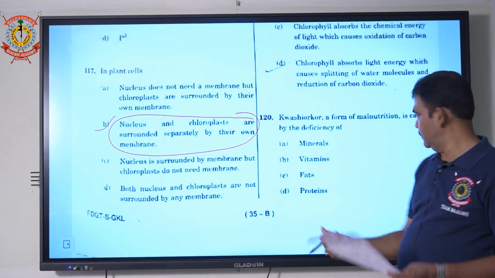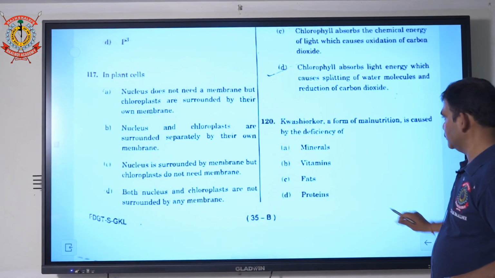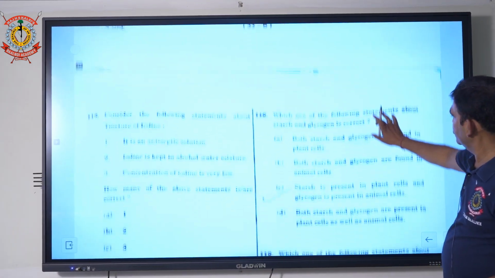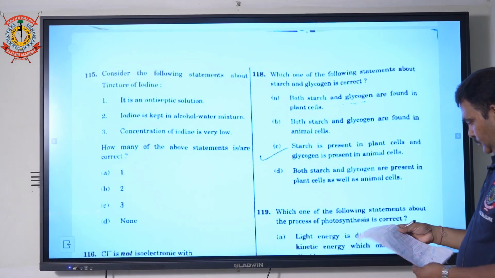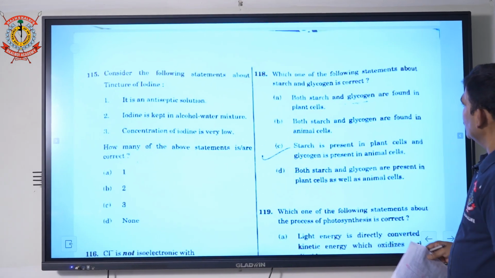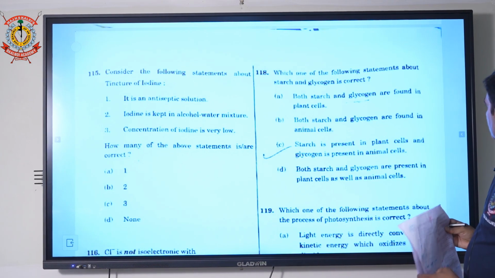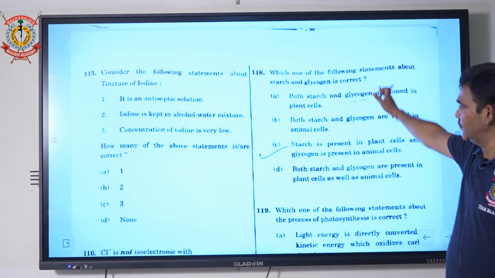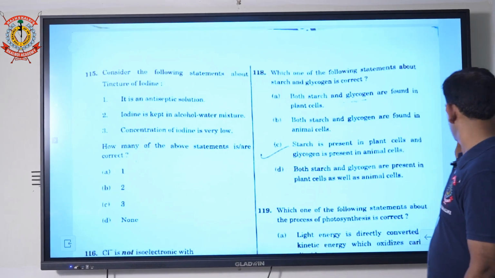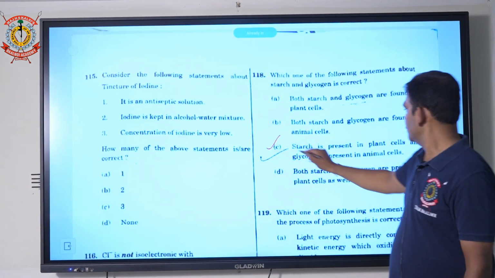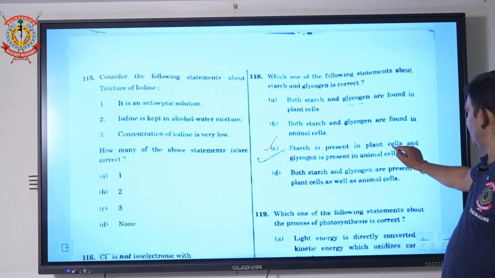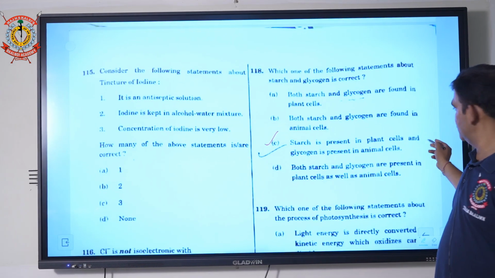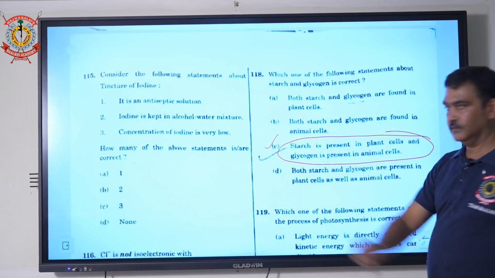Next is 118. Which one of the following statements about starch and glycogen is correct? Check कर लो. This one is correct. Answer number C. Starch is present in plant cell and glycogen present in animal cell. ये तो direct answer है. ठीक है.